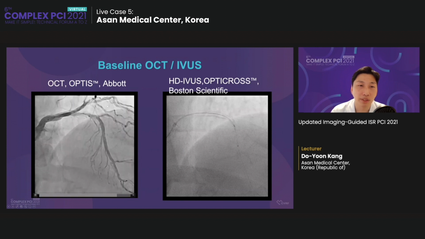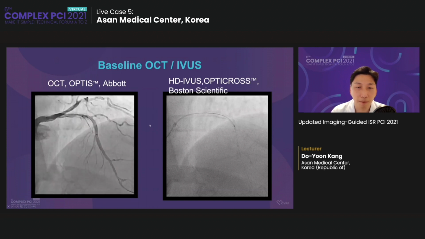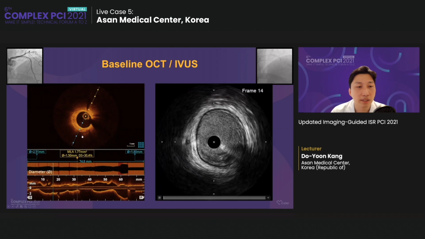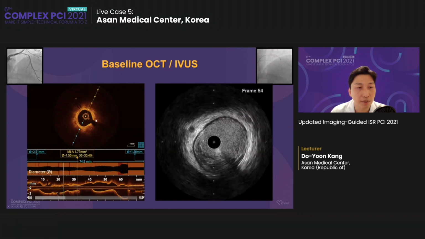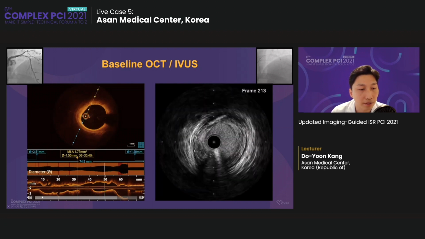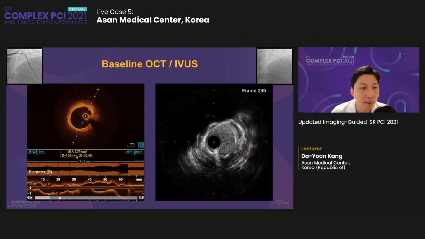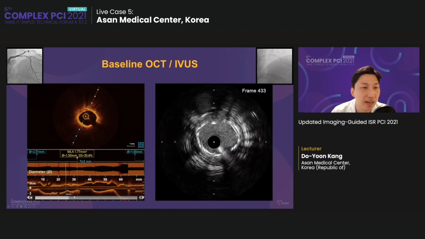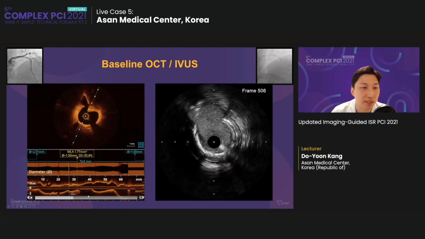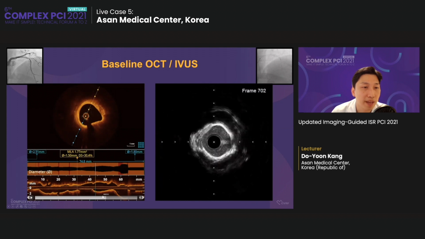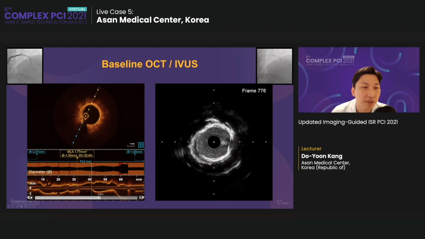This is baseline OCT and IVUS image. We performed 2 simultaneous imaging to directly compare 2 imaging modality. This is OCT. You can see the imaging speed is very fast. And here, distal edge is clear and branch came in. And you can see the calcification inside the stent that means neoatherosclerosis. And remains here, you can see severe calcification and proximal edge, the edge is clear.